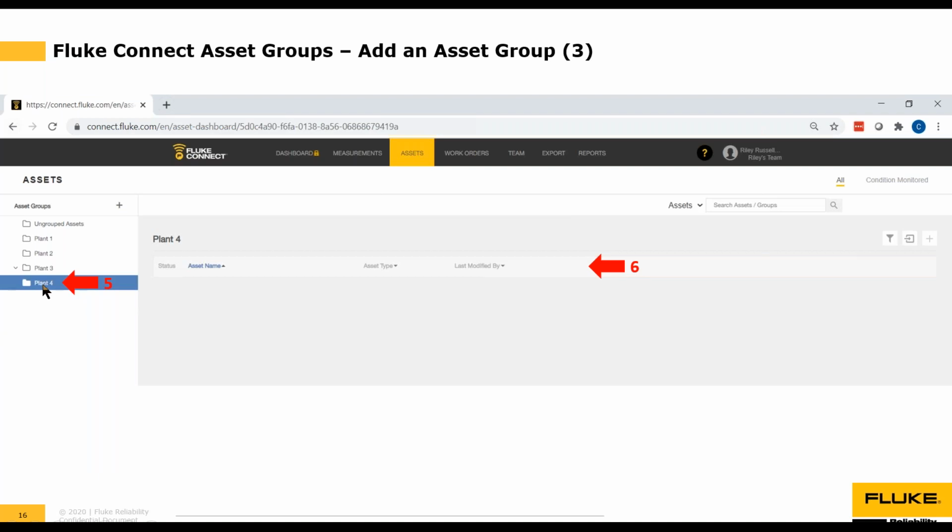So if I click on that asset group, which I've done here, where you can tell that it's highlighted in blue, I can see here that I'm looking at the assets in the Plant 4 group. Well, there are no assets in the Plant 4 group, and that's because we just created the Plant 4 group. So we would have to go back in and add an asset to the Plant 4 group.